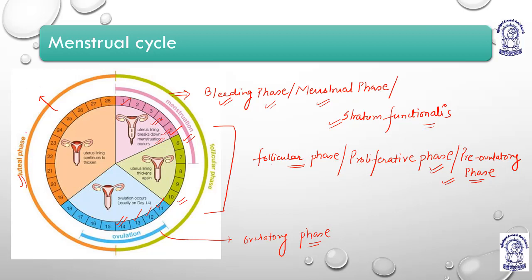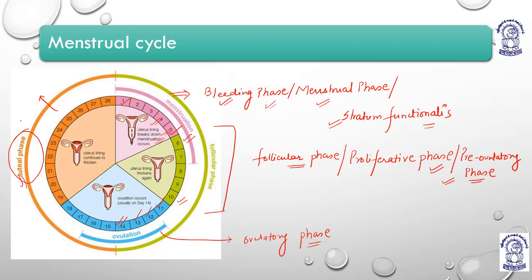The luteal phase is remarkably known because of the functional activity of the corpus luteum, or the fate of the corpus luteum. Whether the corpus luteum of pregnancy or the corpus luteum of menstruation will be there is decided around the 16th day, just after ovulation, meaning just after 2 days of ovulation.